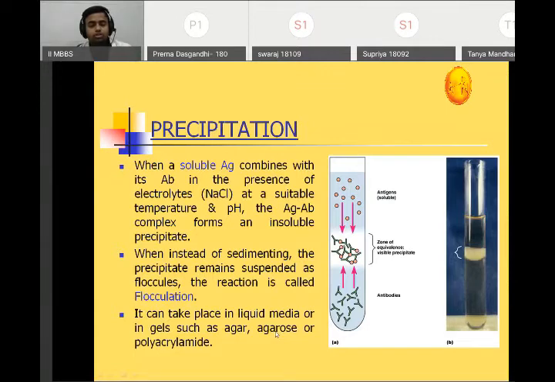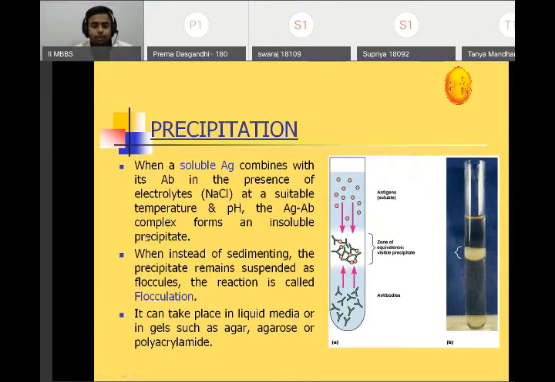Okay, now what is precipitation? It is a very important short note, and also a very important viva question on table viva. So what is precipitation? When a soluble antigen combines with its antibody in the presence of electrolyte at a suitable temperature and pH, the antibody-antigen complex is formed, which is an insoluble precipitate. In a precipitation reaction, there is a soluble antigen and it forms an insoluble precipitate. When, instead of sedimenting, the precipitate remains suspended as floccules, the reaction is called a flocculation test.